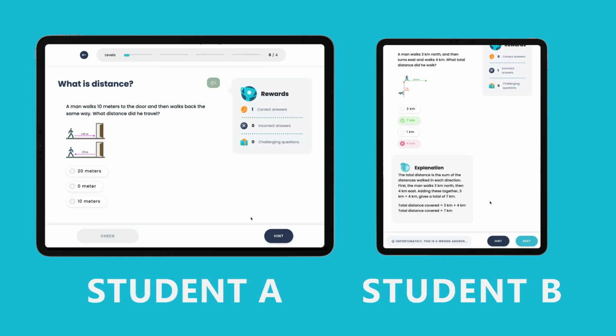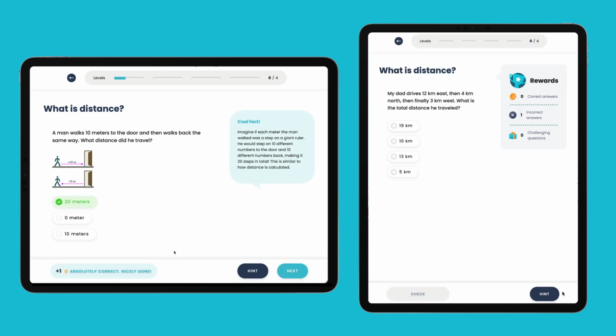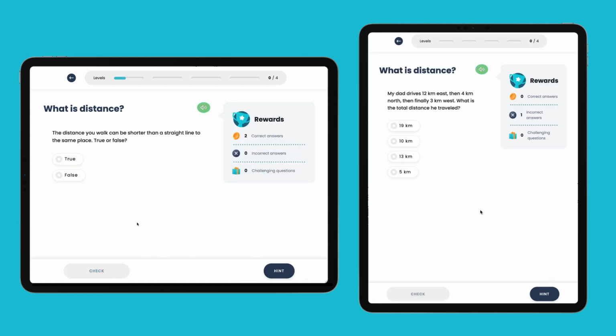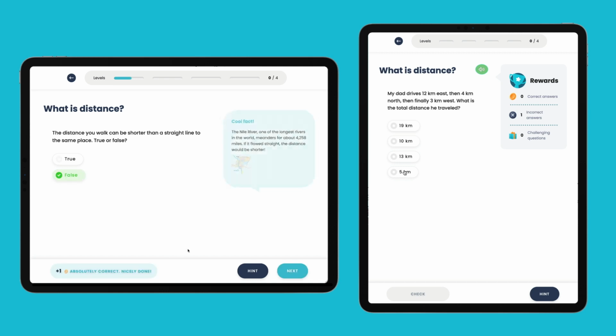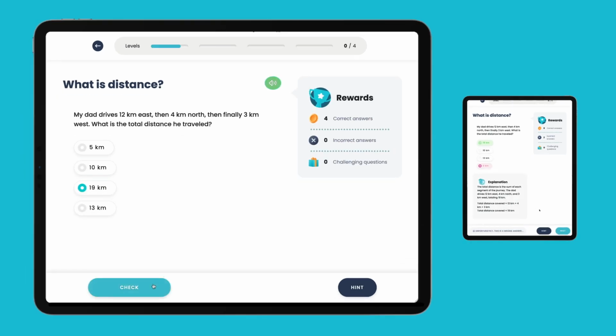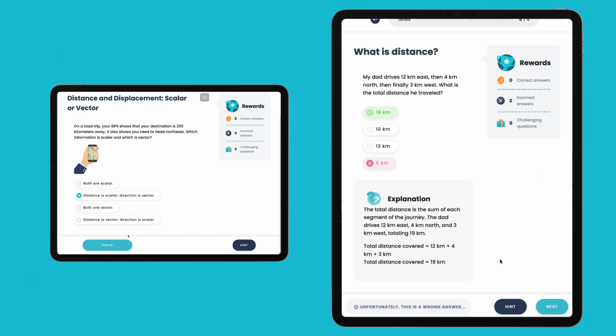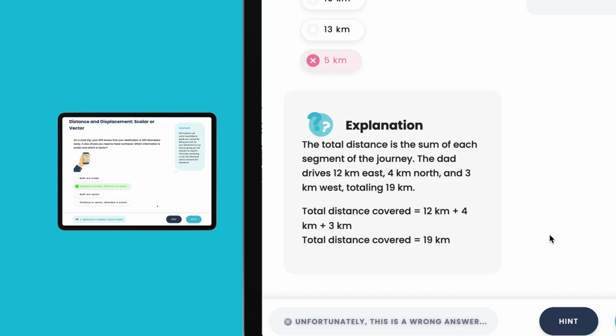Both students start with a question that tests their existing knowledge. The platform then customizes the following questions based on their responses, providing a tailored learning experience. Student A quickly grasps the concepts, answering correctly and moving on to more advanced questions. Meanwhile, student B faces challenges, requiring additional support.